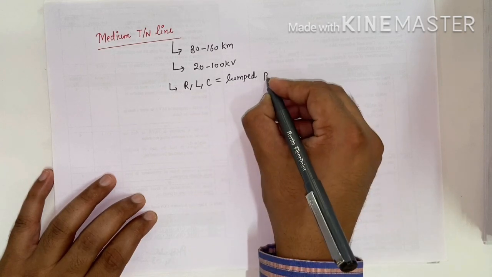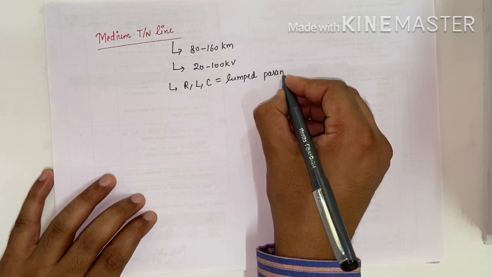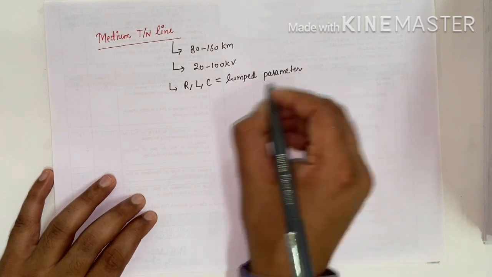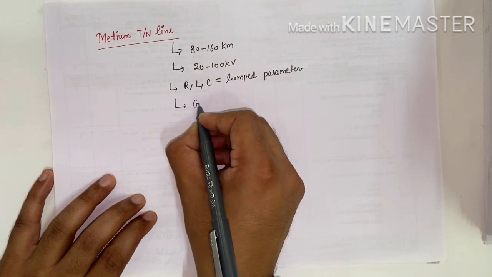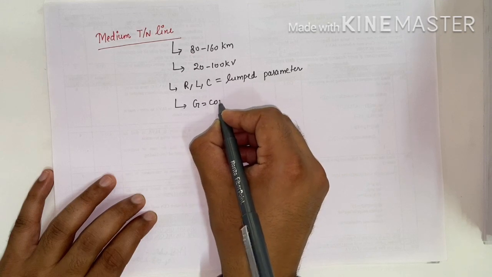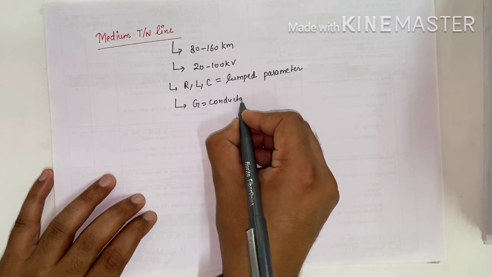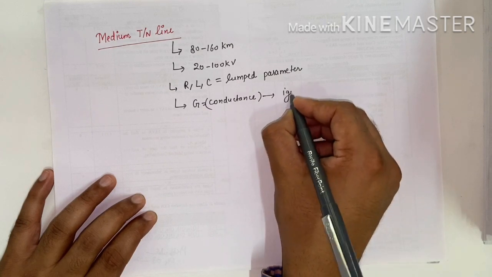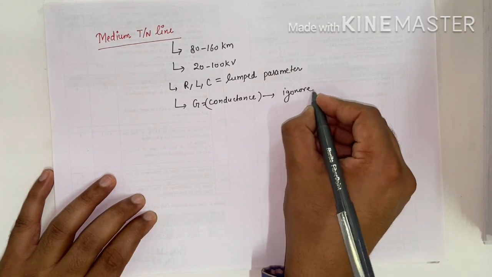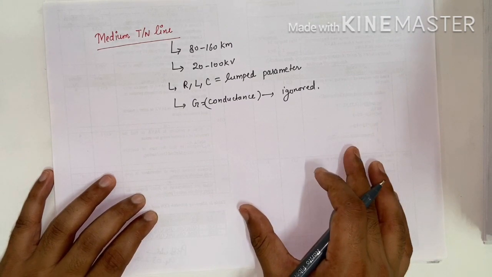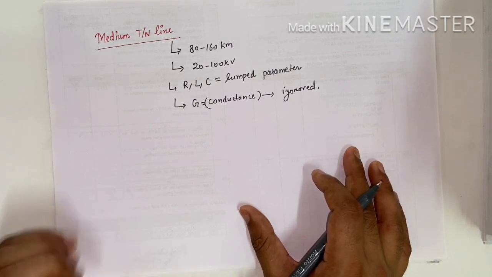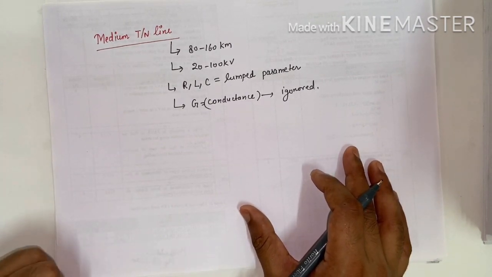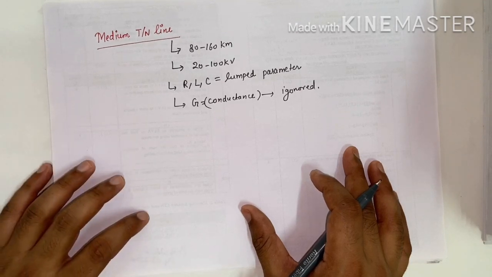We have ignored conductance in the medium transmission line. So now there are four equivalent diagrams of the medium transmission line.